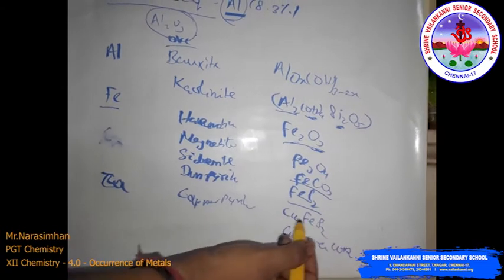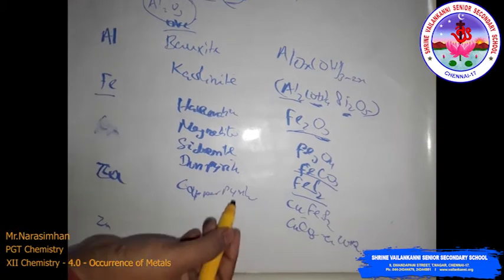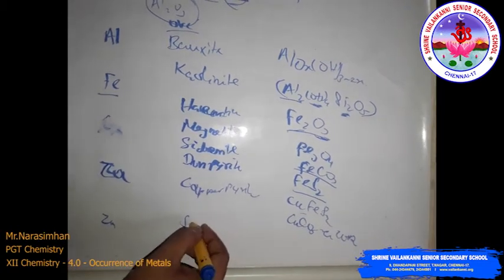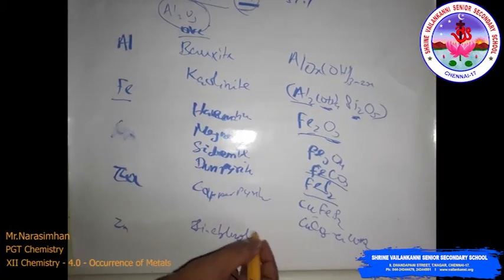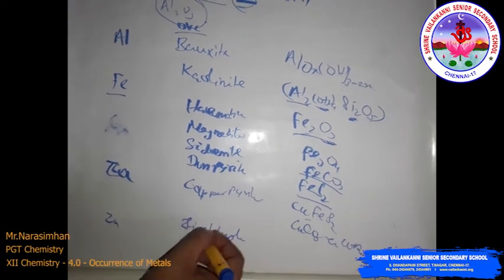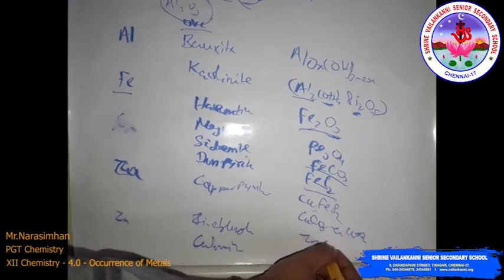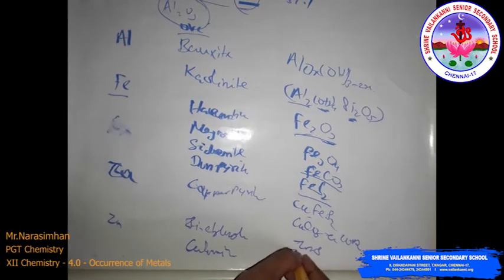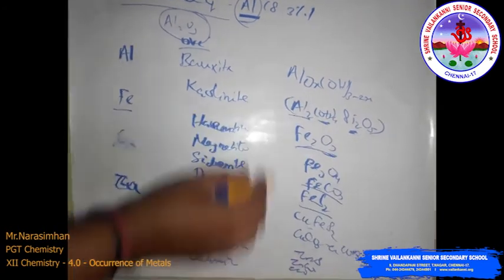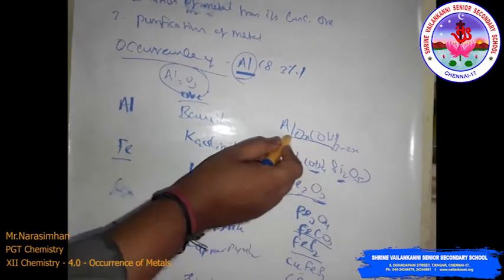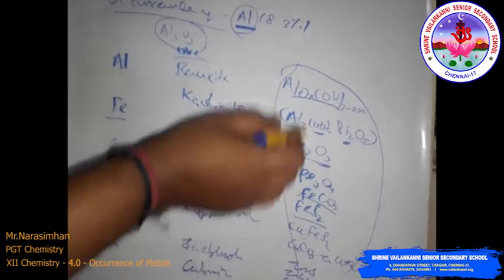Similarly zinc occurs as zinc blende or sphalerite, calamine, zincite: zinc sulfide, zinc carbonate, zinc oxide. So this is the combined state, meaning combined with oxygen, hydrogen, sulfur and many other elements. So we have to extract the metal.